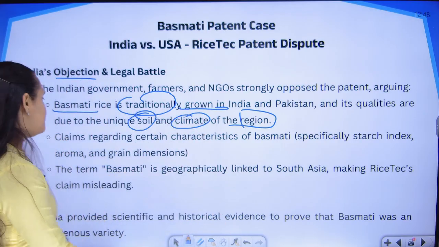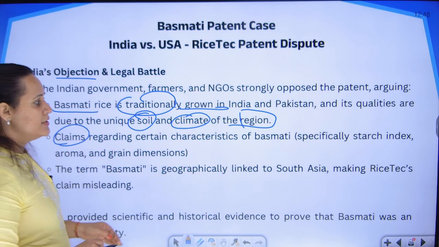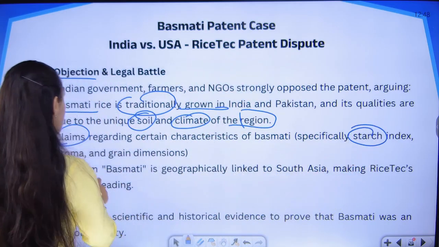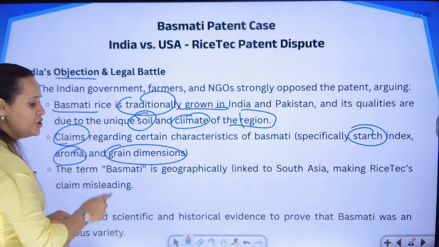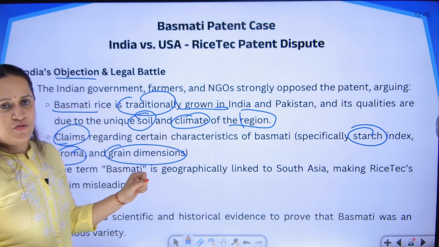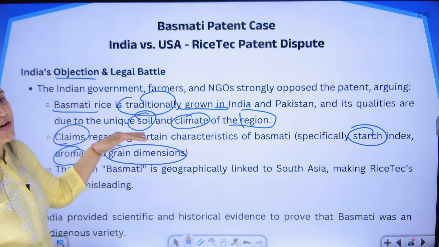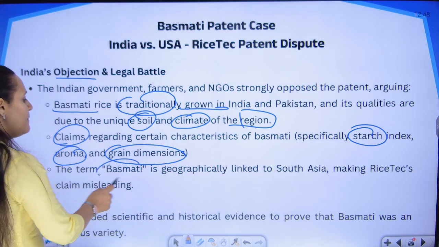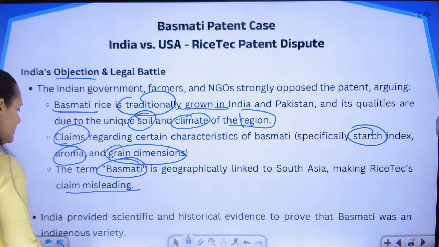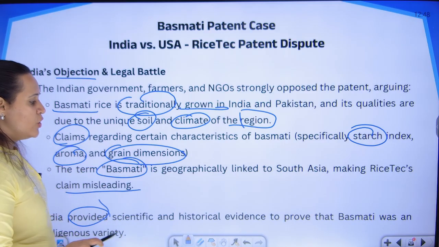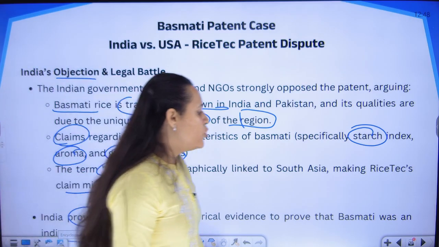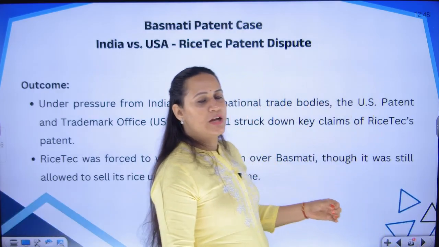It is not right. Claims regarding certain characteristics of Basmati, with respect to the starch index, with respect to the aroma, with respect to the grain dimension, the length, the width, the size of one grain of rice. All these are unique features of Basmati, and that is why they challenged that it cannot be given to America. The term Basmati is a geographical link to South Asia, making Rice Tech's claim misleading. India provided enough scientific and historical evidence to prove that Basmati was an indigenous variety which is grown only in one specific region, by one particular locality.